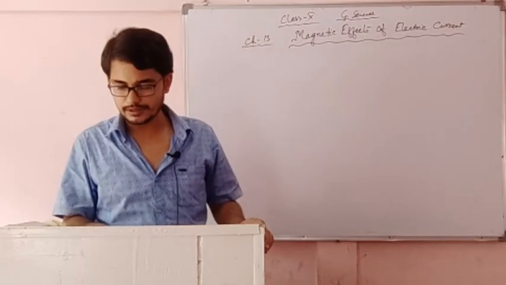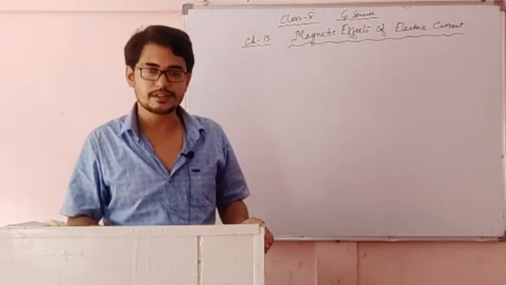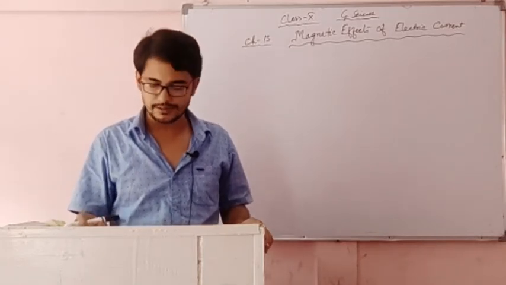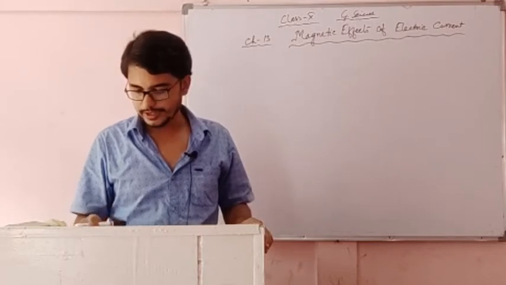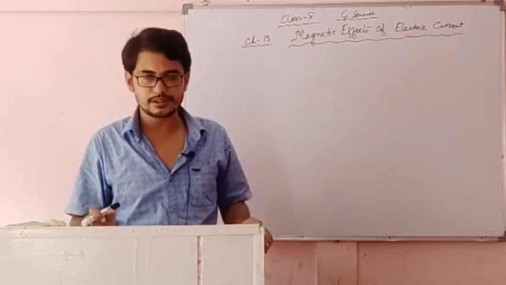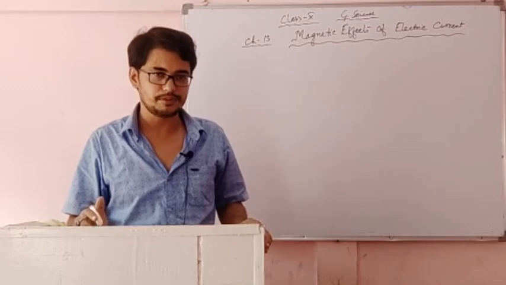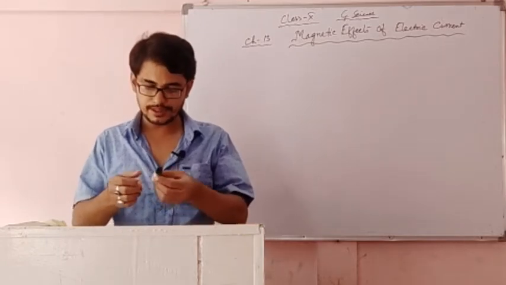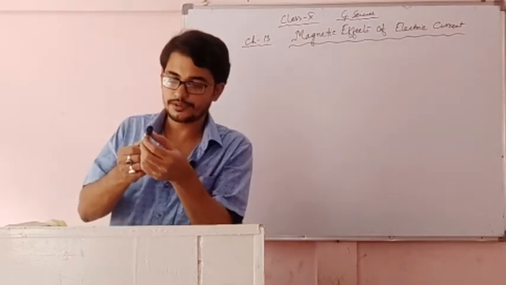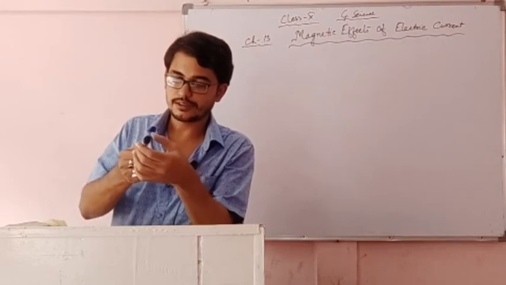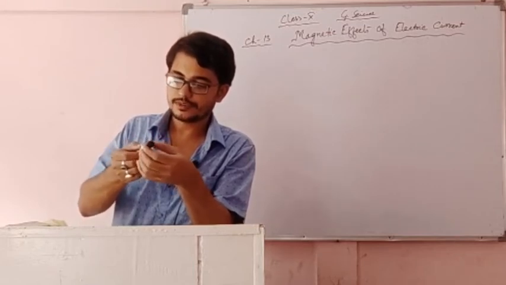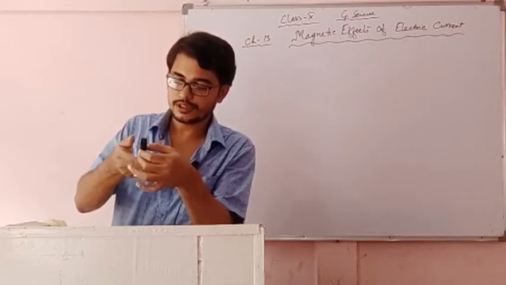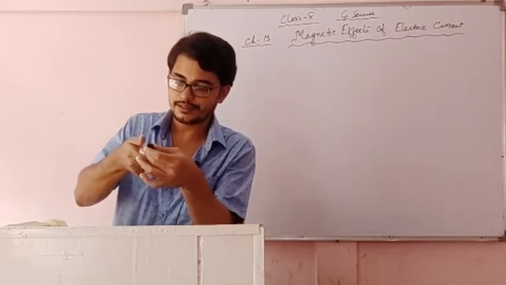That law gives the direction of the magnetic lines of force in a current carrying conductor. According to Maxwell, he has given one law. That law's name is Maxwell's right hand thumb rule. Maxwell's right hand thumb rule is like this. Suppose this is the current carrying conductor, and if we catch this current carrying conductor,